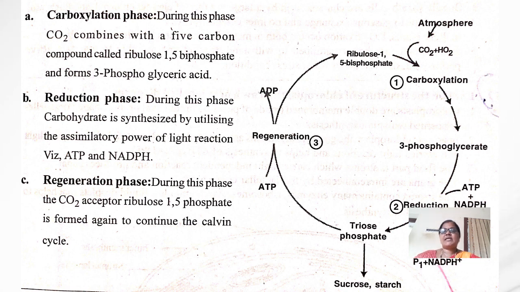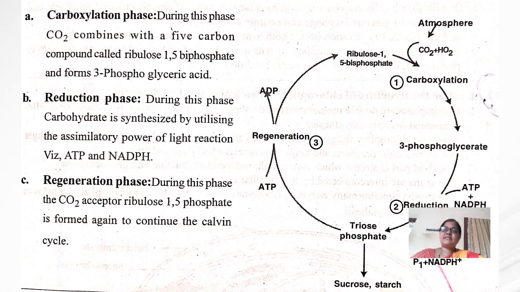And the last phase is the regeneration phase. During this phase, the carbon dioxide acceptor, ribulose 1,5-bisphosphate, is formed again to continue the Calvin cycle.